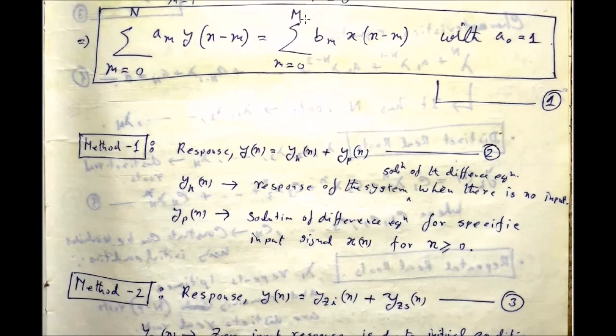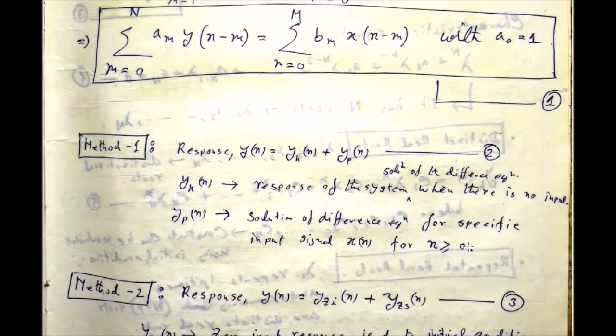That means you have to set this RHS equal to 0. There will be no input. Only the LHS will be there, and from that, by solving the difference equation, you can obtain the homogeneous solution of equation number 1. After that, another solution will be there, that is the particular solution. It is the solution of the difference equation for a specific input signal x[n] for n greater than or equal to 0.